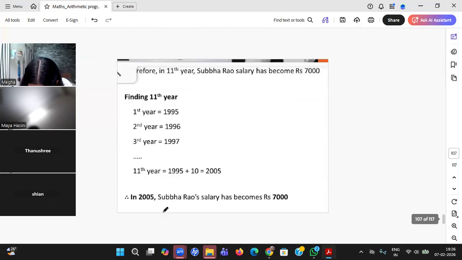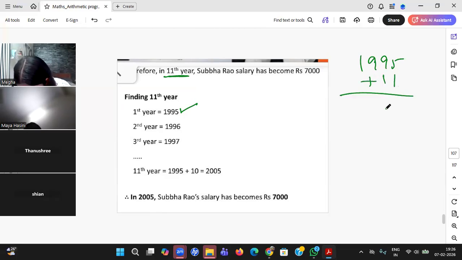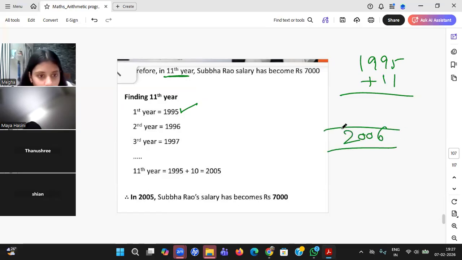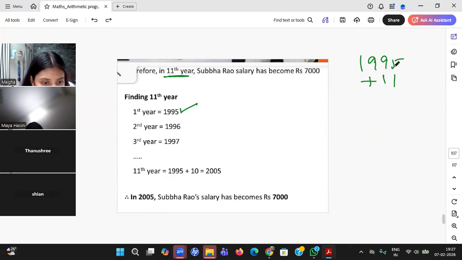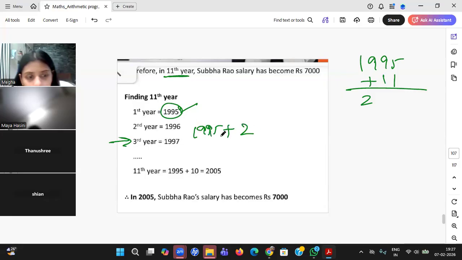But you need to check that n equal to 11 means the 11th year. So start counting from 1995. What do students do? They do 1995 plus 11, and you'll all get 2006, which is again a wrong answer. Most of the students do this. 1995 plus 11 they do, which is nothing but 2006. This is wrong. Why? Because of the 11th year. So 1995 is counted. If you see this question, third year means, how did you get 1997? To 1995, you have added 2. What is 2? Third year means 3 minus 1, 2 you have added.